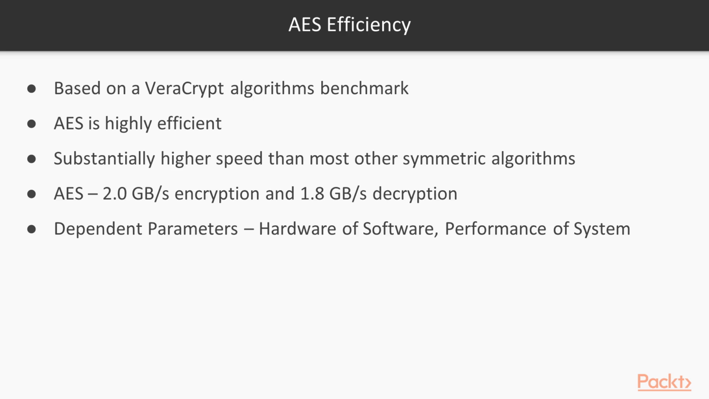This is based on a Vericrypt algorithms benchmark, and you can see that AES is far and above more efficient than the other algorithms that were tested, coming in at 2 gigabits a second encryption and 1.8 gigabits a second decryption. Of course, the actual performance of your implementation will depend on factors such as whether AES is running in hardware or software, and what the performance is of the underlying system.